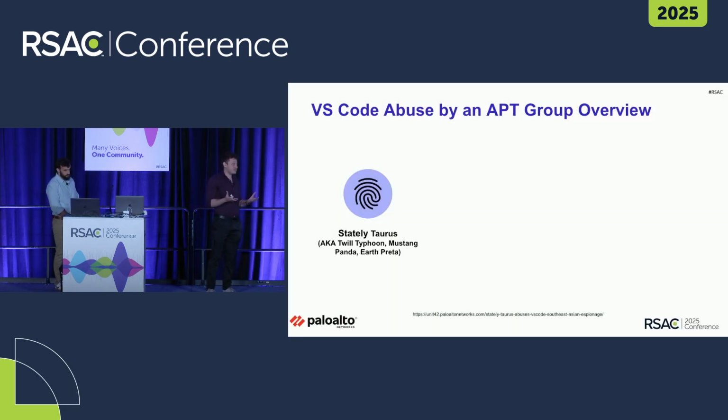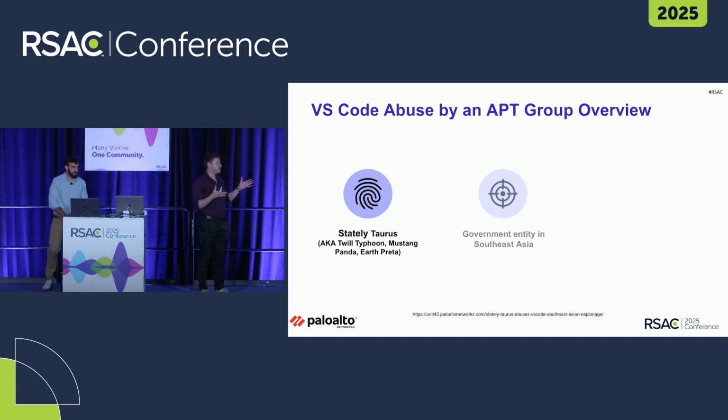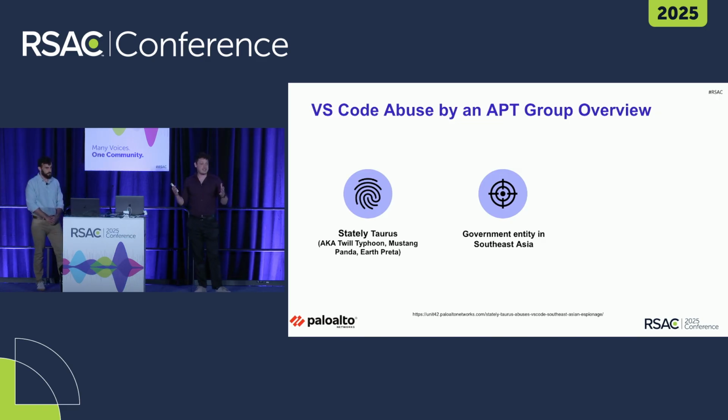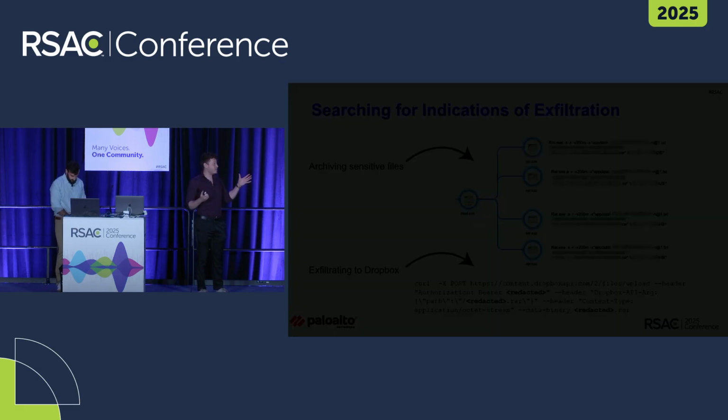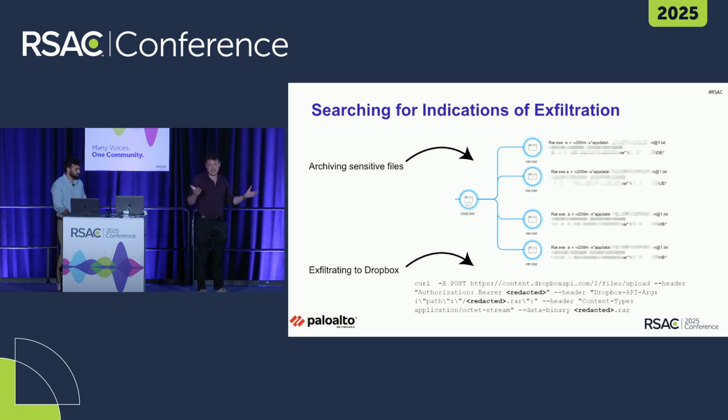Before that, we assessed that the threat actor behind this attack is a group we track as Stately Taurus, which operates on behalf of the Chinese nation-state interests. As part of the attack, the attackers targeted a government entity located in Southeast Asia. It looks like the goal of the attack was to collect as much data as possible for the purpose of espionage. So as part of my investigation, I was trying to find indications for exfiltration activity.